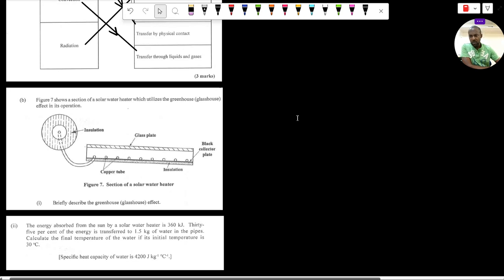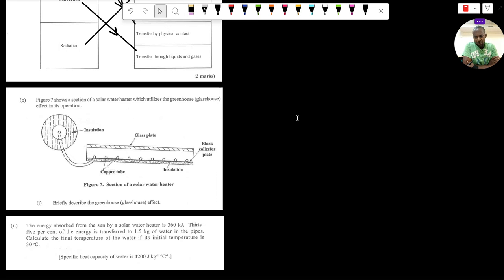All right, figure 7, part B. Part B, figure 7 shows a section of a solar water heater which utilizes a greenhouse or glasshouse effect in its operation. So we have some insulation, and of course, you have some copper tube or copper pipes through which water will flow. We have a glass cover or a glass plate, which is there for the purpose of the greenhouse effect. And we have a black collector plate, right? It says briefly describe the greenhouse or the glasshouse effect.